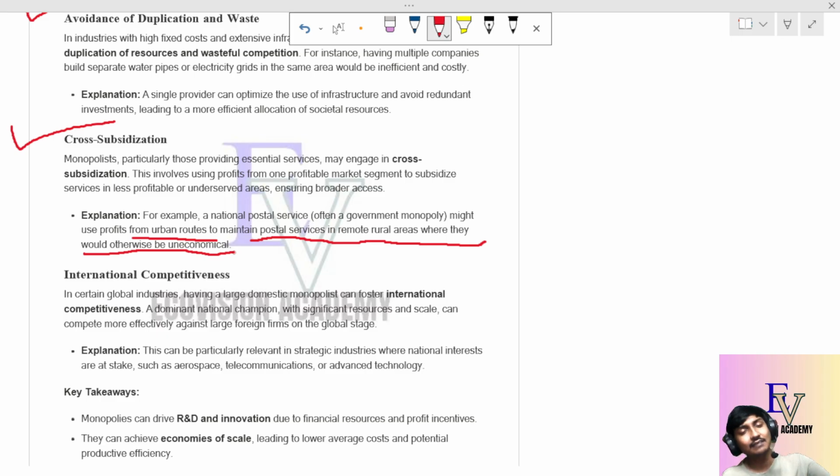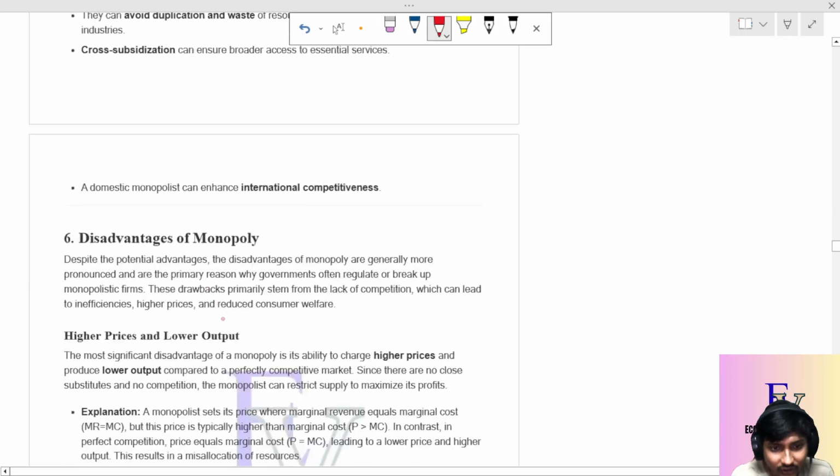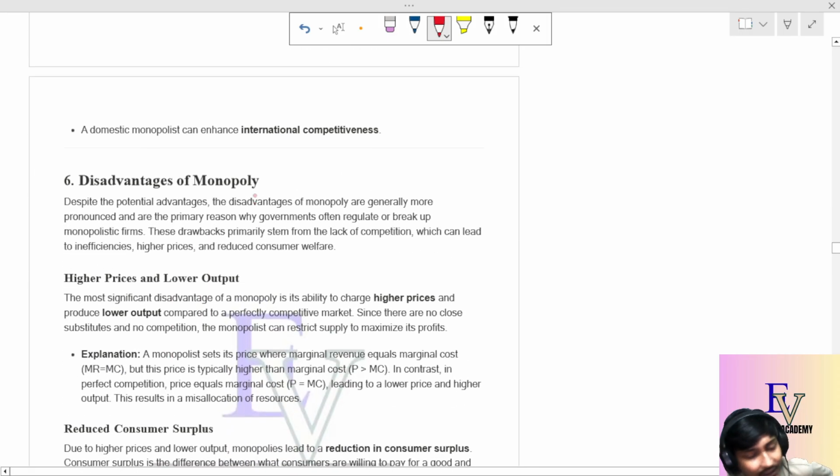So the postal service can use the profits derived from the urban routes in the postal service in the remote rural areas. So this is cross subsidization. I am using the profit generated from the urban places for the postal service in the remote rural areas. This can be a good thing. Okay, so these are the advantages of a monopoly, and we come to the disadvantages of a monopoly.